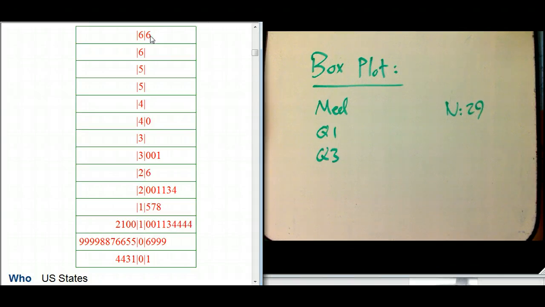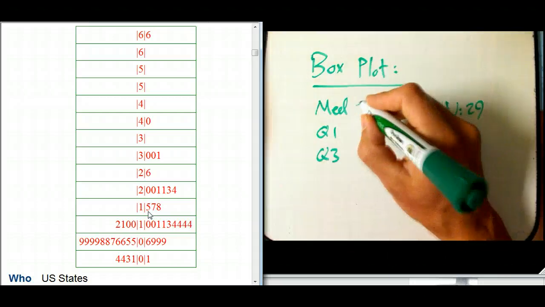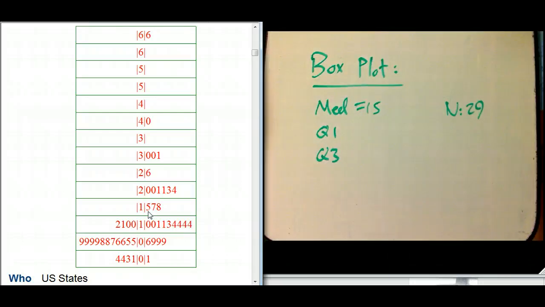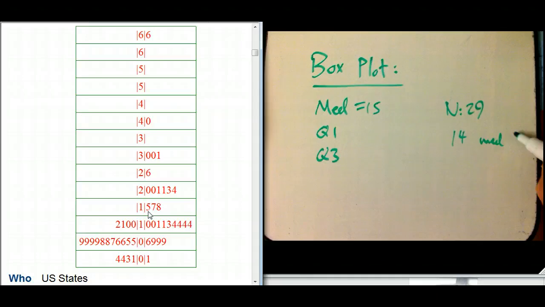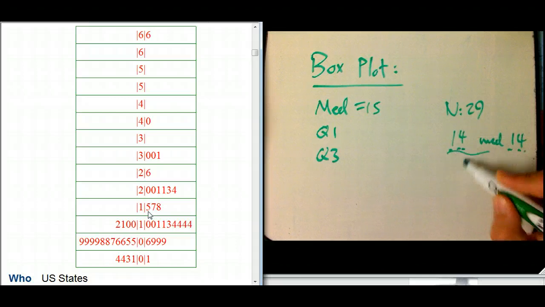Okay, so we're going to look at this: 1, 2, 3, 4, 5, 6, 7, 8, 9, 10, 11, 12, 13, 14, 15. I was careful to count down on that one. And so that's 15, and that's what the calculator told us. And then the Q1 and Q3. So there's 29 of these, so there's 14, and then the median, and then 14. We could really say this is 15 together.